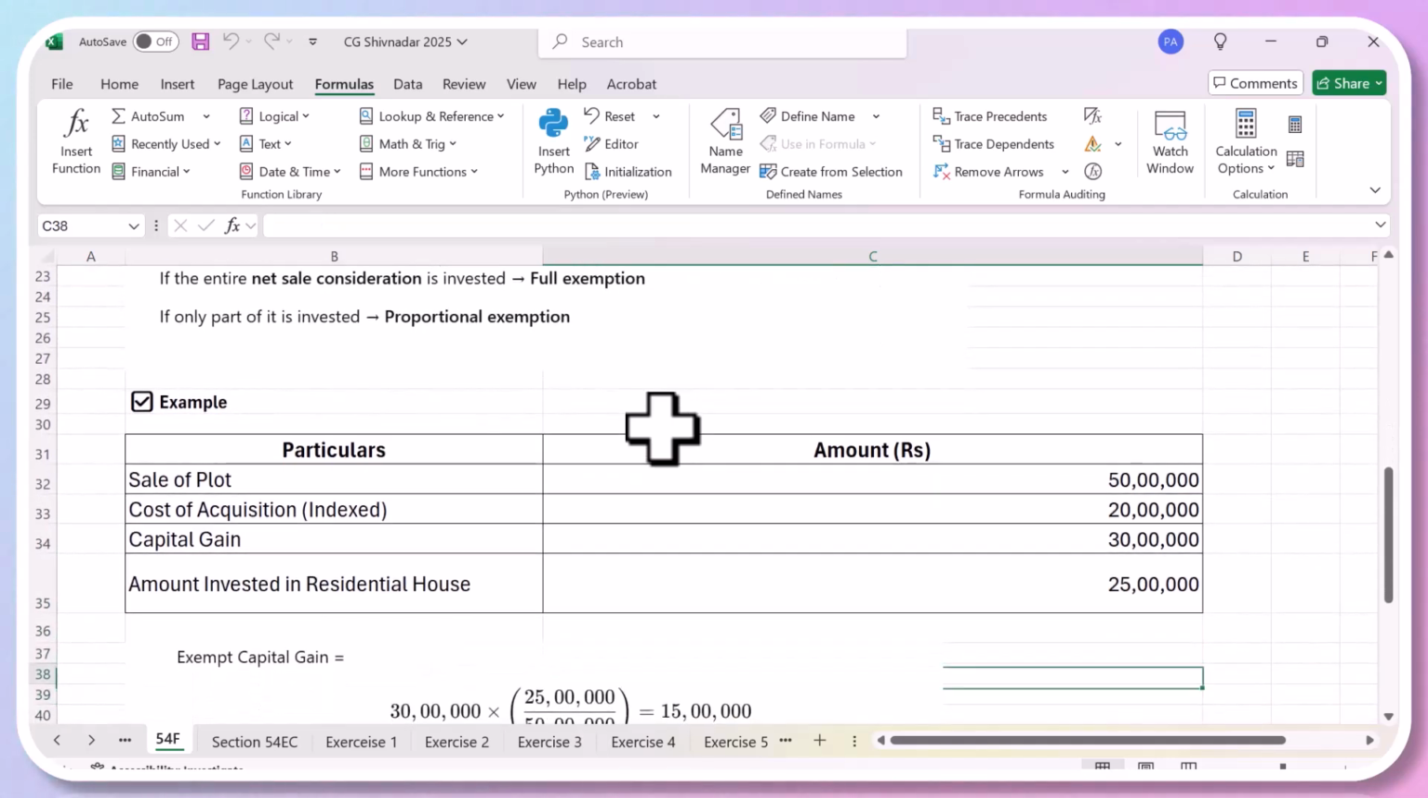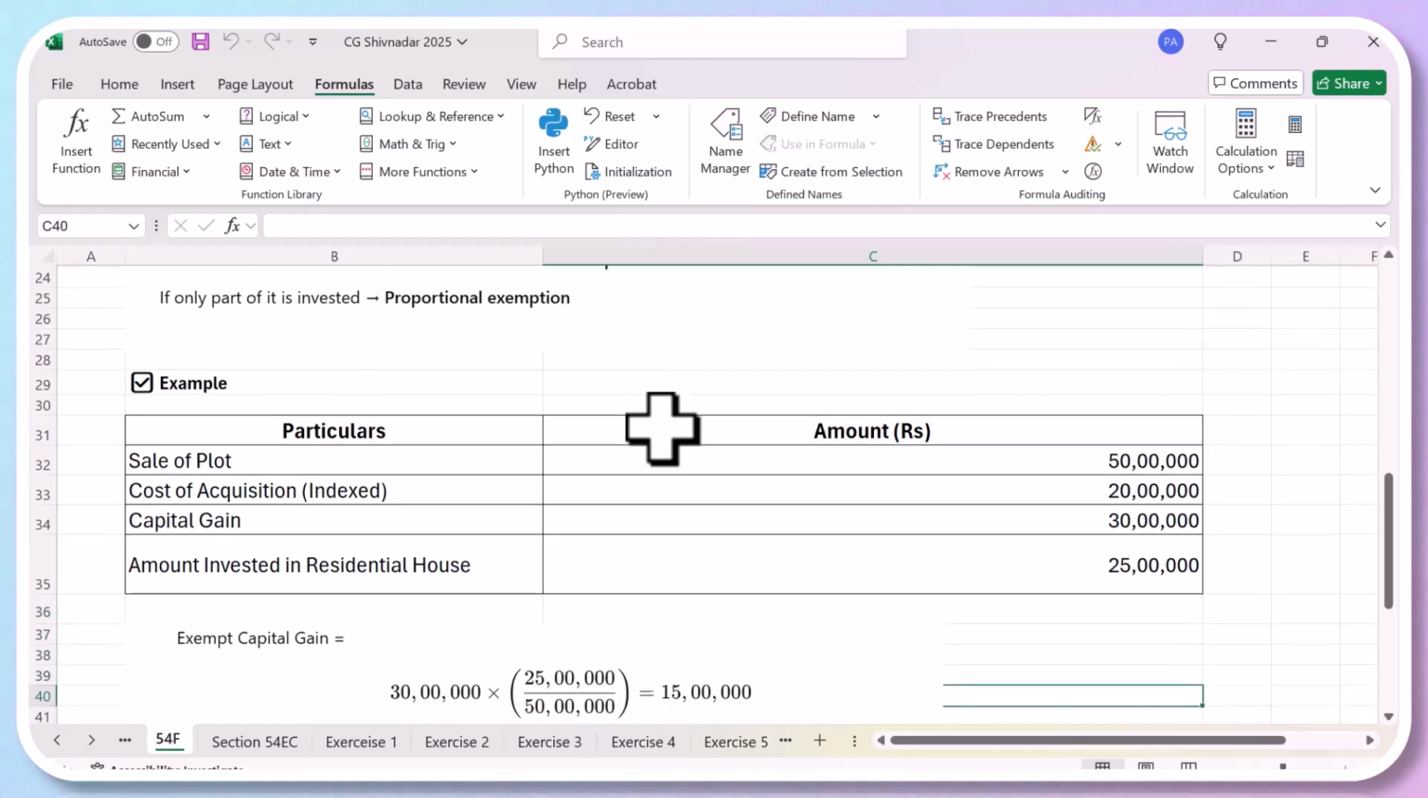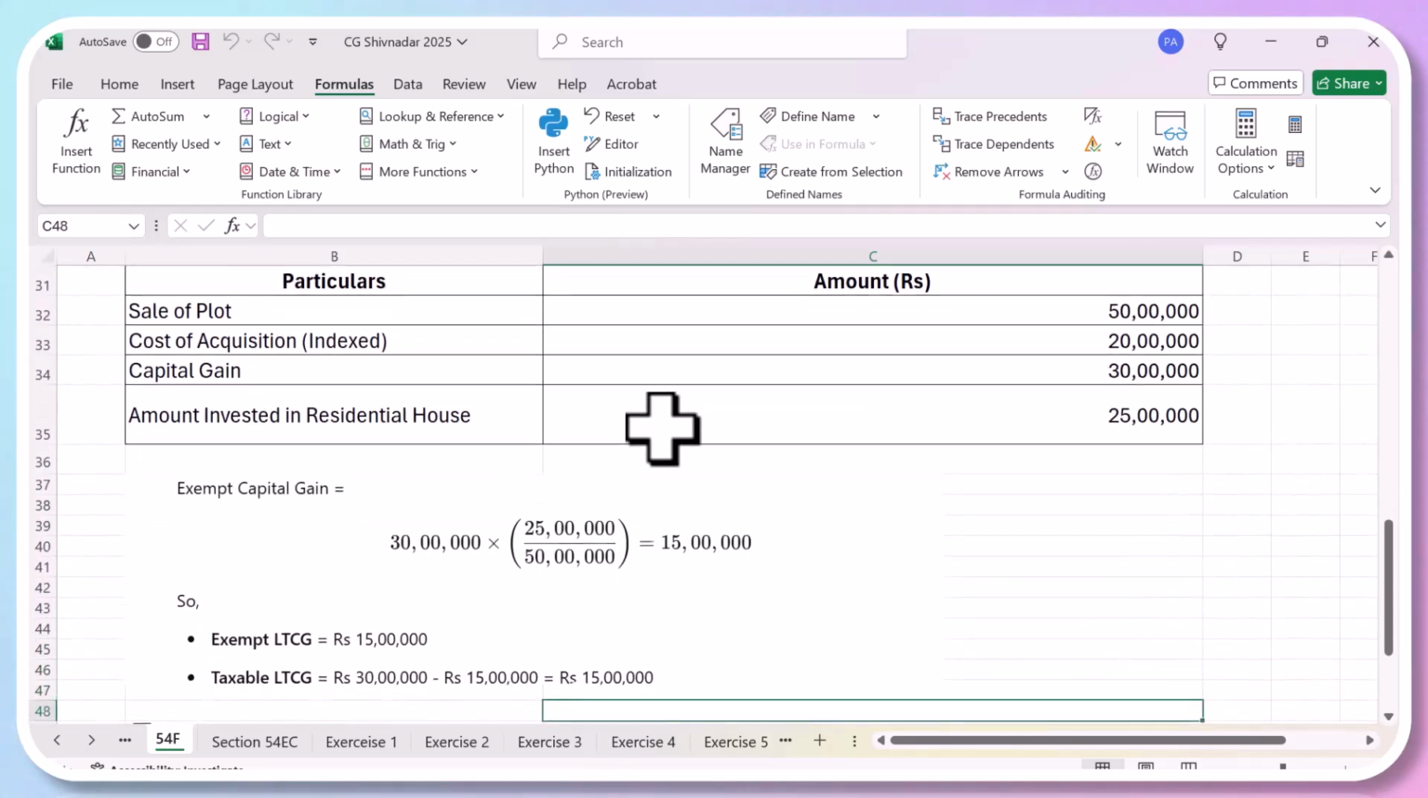Ananya, can you read this example? Yes. What follows? Okay.